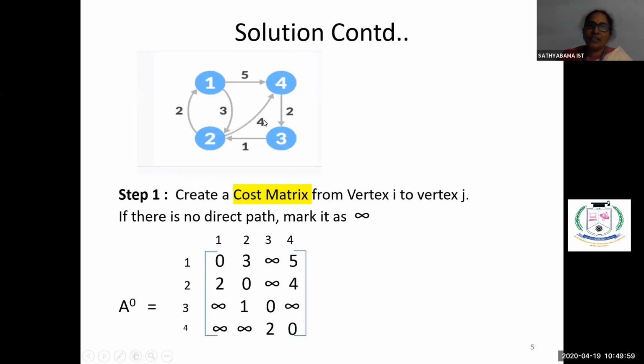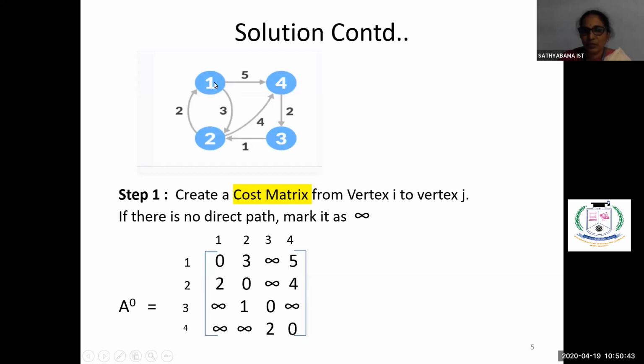Initially we take the cost matrix and store it in the matrix called A superscript 0, because it is the initial cost. Now, if you have a direct cost, you include that cost in the corresponding cell. If not, you mark it as infinity. We'll see how to do this. Initially, 1,1 means from a vertex to itself, which is always 0. So 1,1, 2,2, 3,3, 4,4, all these are zeros. Now come to 1,2. From vertex 1 to vertex 2, what is the cost? The cost is given as 3. So we write 1,2 as 3.